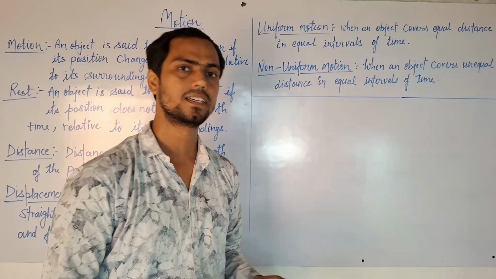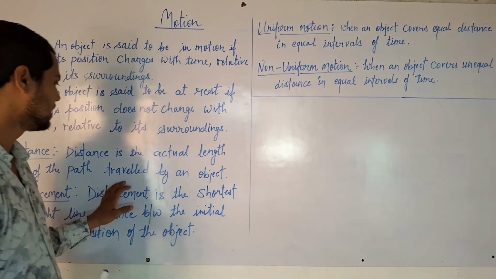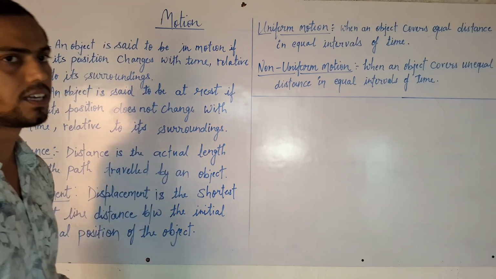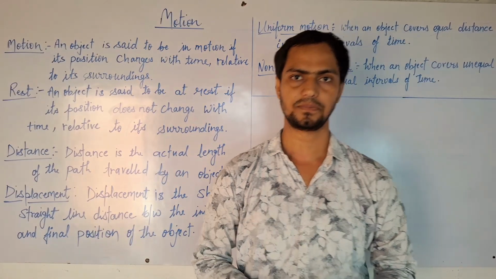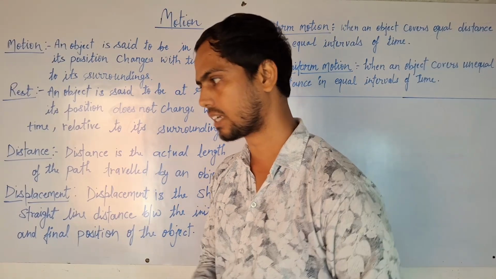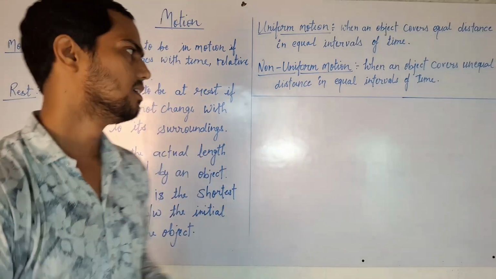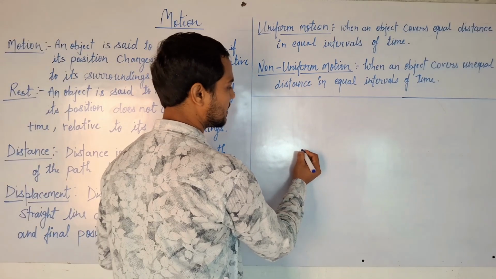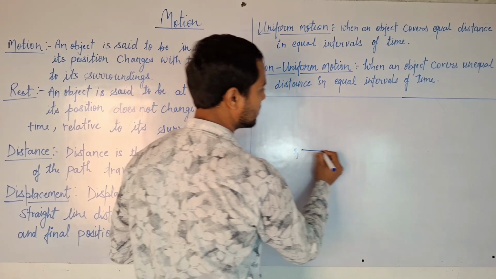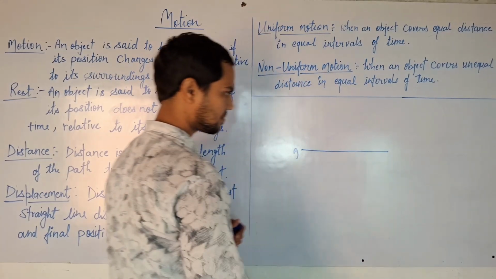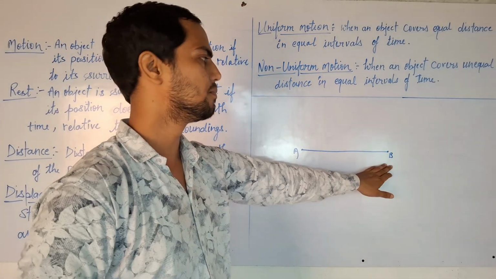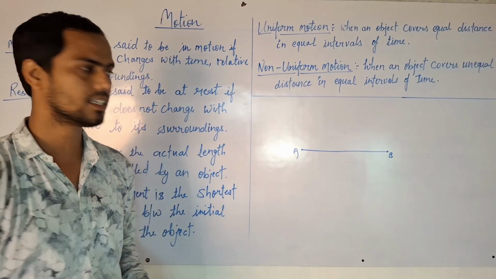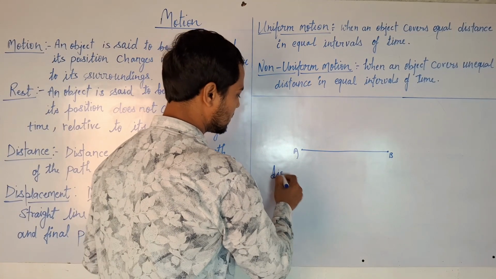So move to distance. What is distance? Distance is the actual path length traveled by an object. Like if an object is at A, it moves and reaches point B. So we can say the distance is